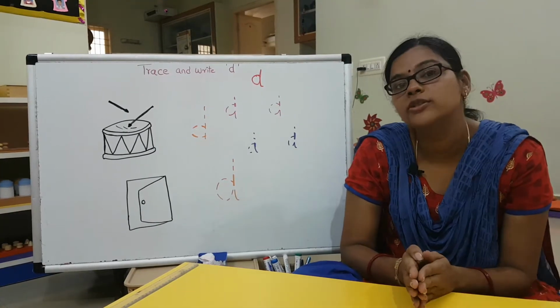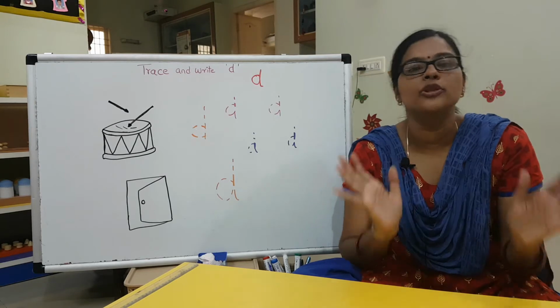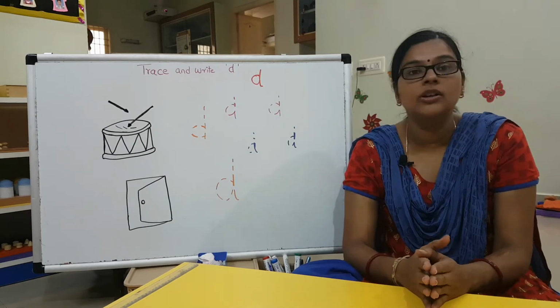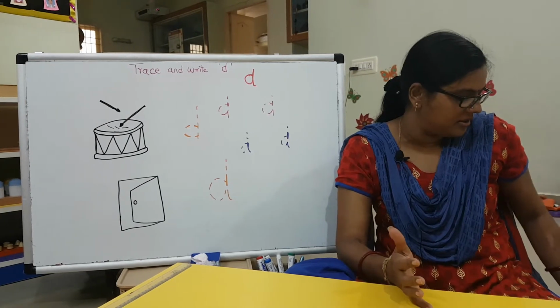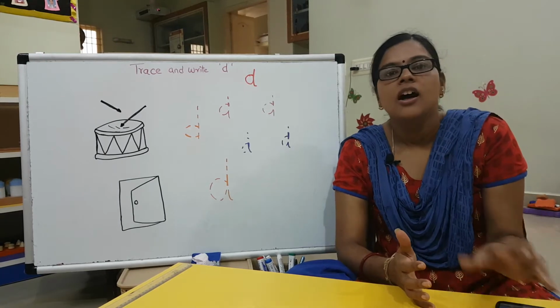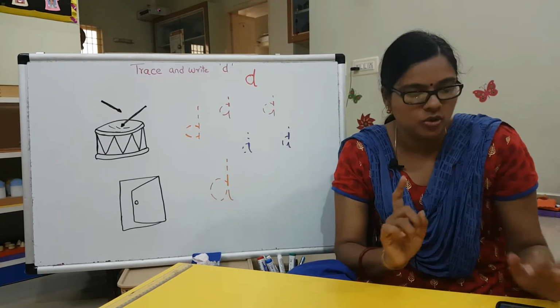So Miss Juno also sang a beautiful song for you. Shall we all sing together? Miss Juno, please help me in singing the song. Sure. Please sing along. Okay, shall we start? 1, 2, 3, start.